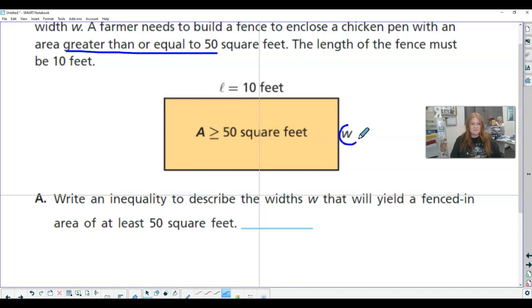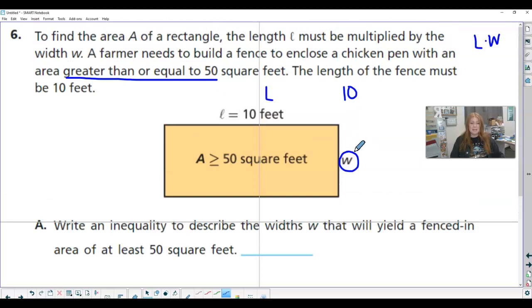We first have to find what W would be to equal 50. So we know L is 10, and we're going to times that by W, and we need that to equal 50. The opposite of timesing by 10 is to divide by 10, and I'm going to show that balance on both sides. So W equals 50 divided by 10, which is 10, 20, 30, 40, 50, equals 5. So W can be 5.